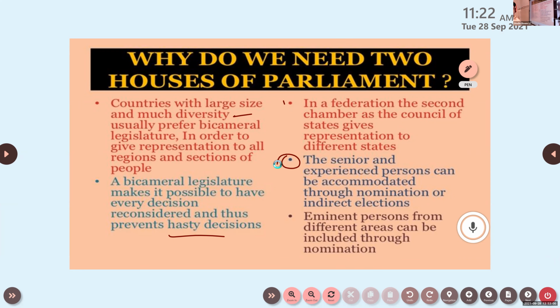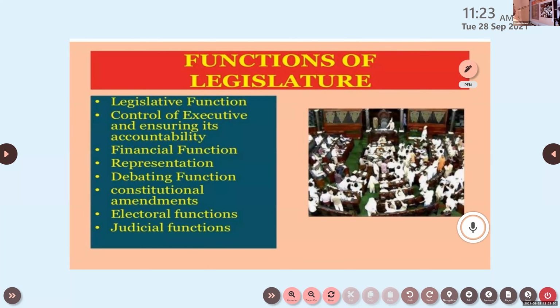Representatives from different arenas of life, from sports, arts, the medical field and various other areas, will be there in the Rajya Sabha. They are nominated by the President of India. So they are wise people, and one more name for the Rajya Sabha is the House of the Wise People. Next, eminent persons from different areas can be included through nomination, as discussed earlier.